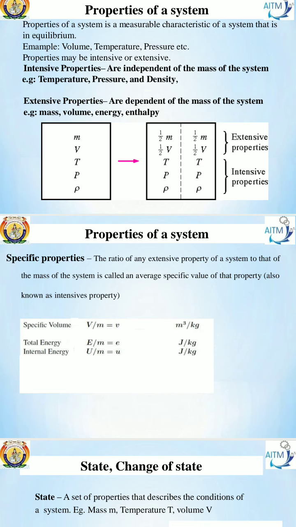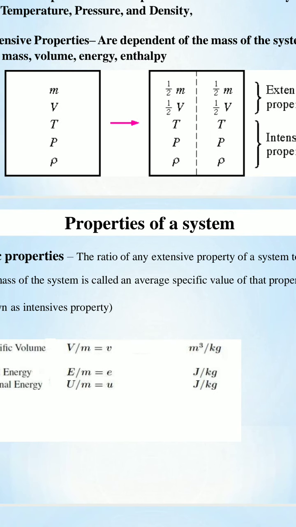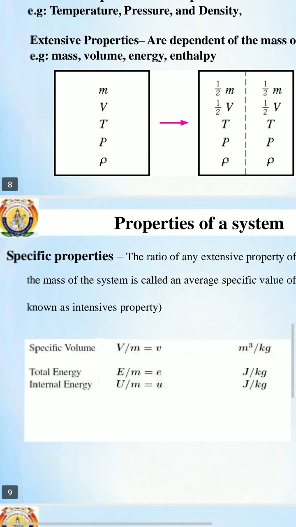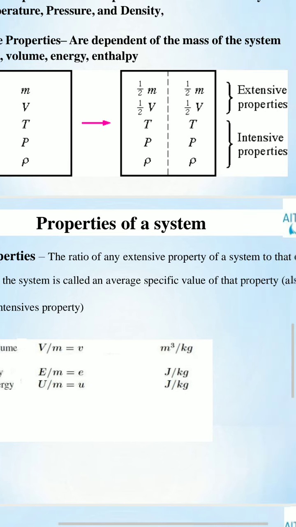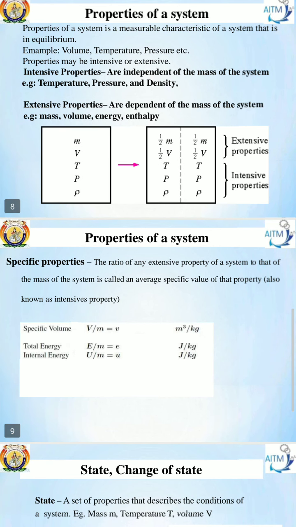Specific property means what? The ratio of any extensive property. Extensive means what? Any mass, volume, etc. The ratio of extensive property of the system to the mass of the system. Again, mass of the system is what? It is an extensive property. And that we call the average specific value of the property. This is also known as intensive property. Remember that whenever extensive divided by extensive property comes, we call that an intensive property.